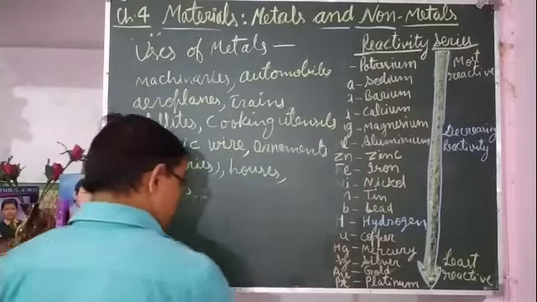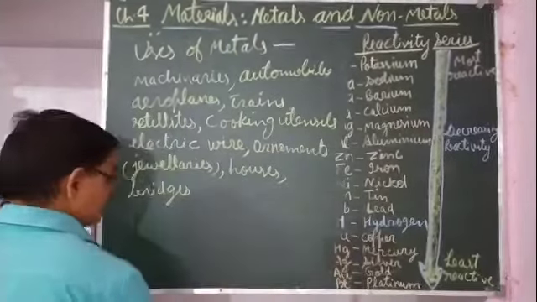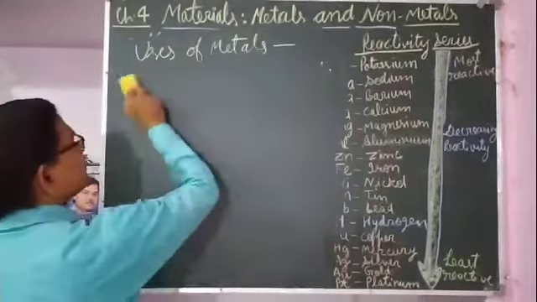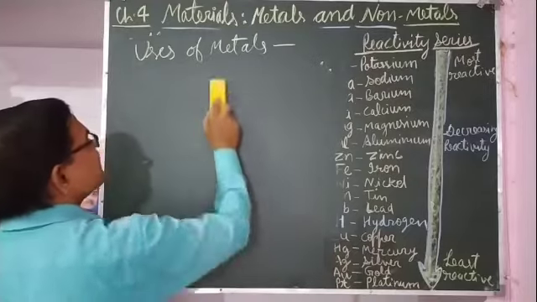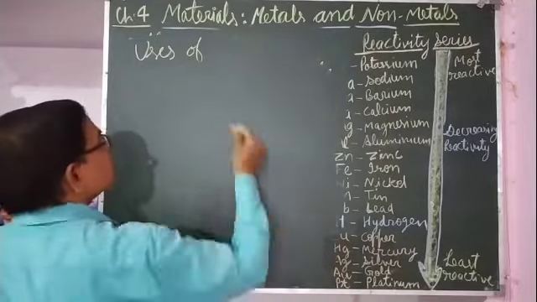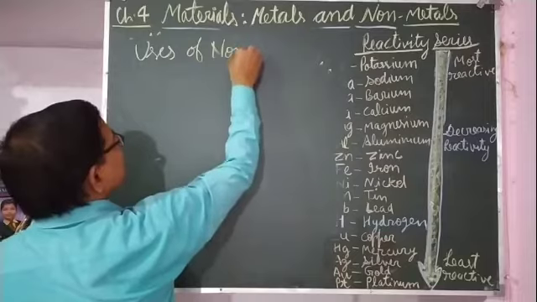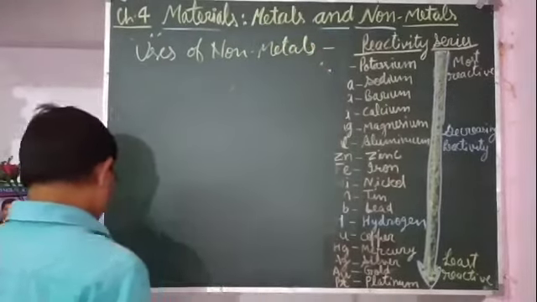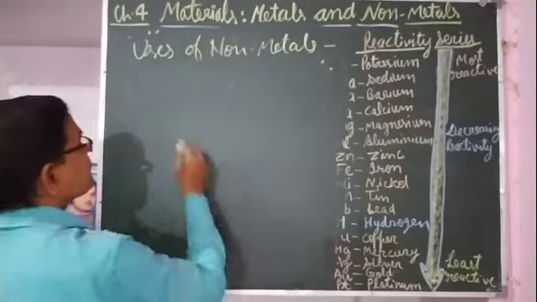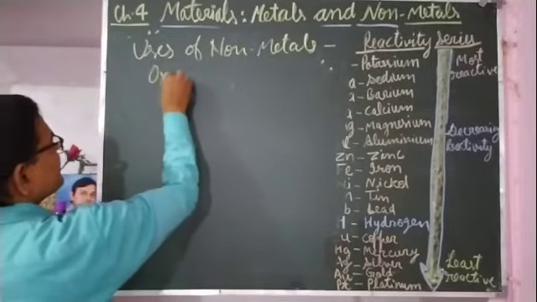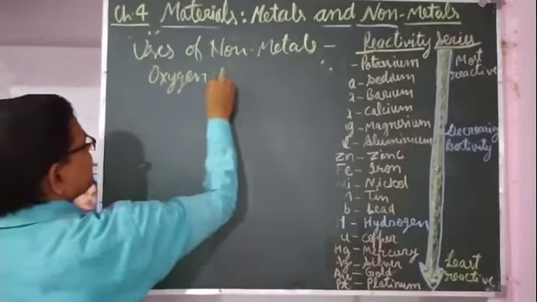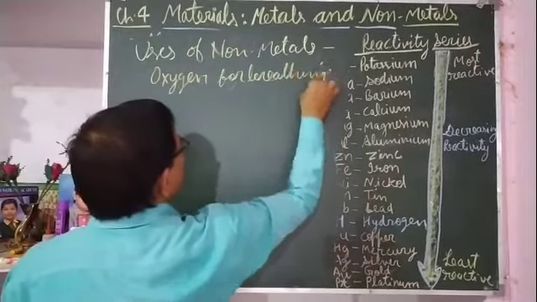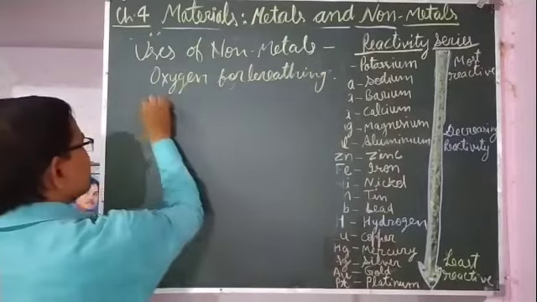If we talk about usage of non-metals, the usage of non-metals is given in the NCERT book. Among the non-metals, oxygen is used for breathing.